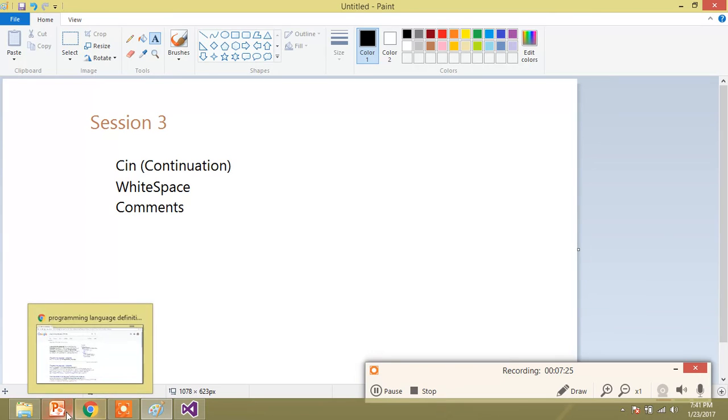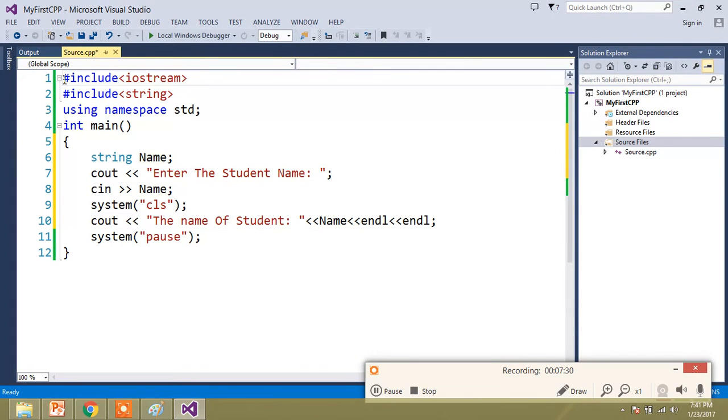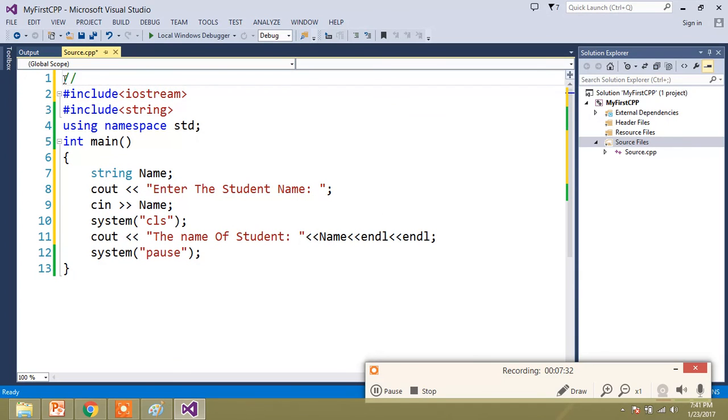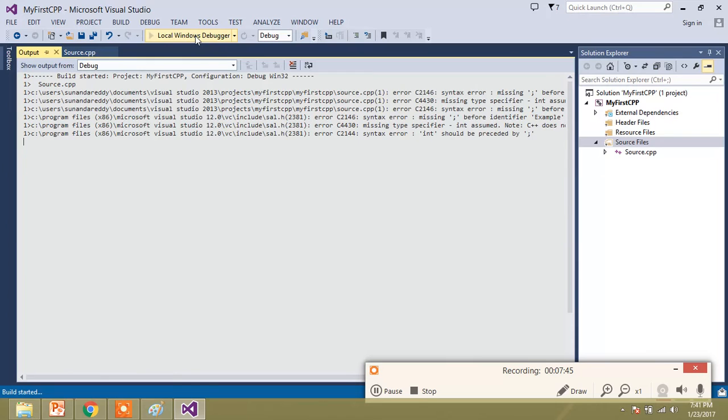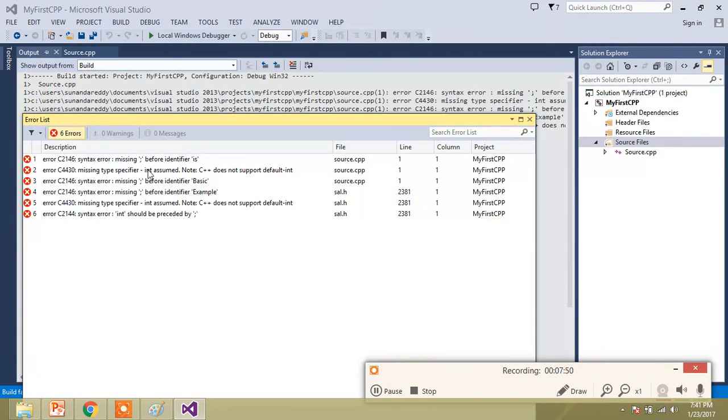Then, what is a comment? A comment is something which is going to be ignored by the compiler. This is my basic example. If I write this statement without comments, the compiler is not going to treat it as an extra statement; it says I am not able to understand basic, example, or these keywords you have written.